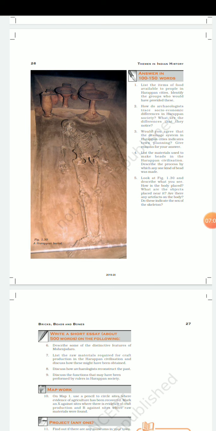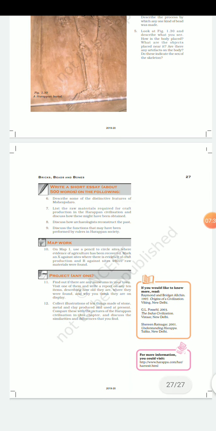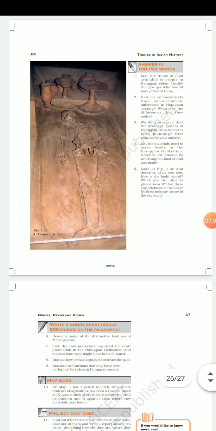How is the body placed? What are the objects placed near it? Some objects are also there, you may write about these objects also. Are there any artifacts on the body? You will have to check whether there is any jewelry or the like on the body of that particular person. Do these indicate the sex of the skeleton? Can you get any idea about whether it was male or female? You'll have to see. This is your practical question. You'll have to write it.